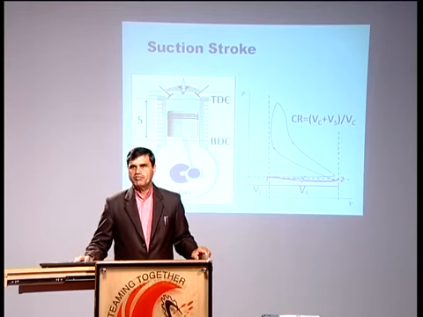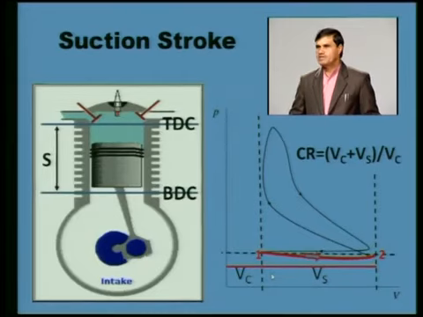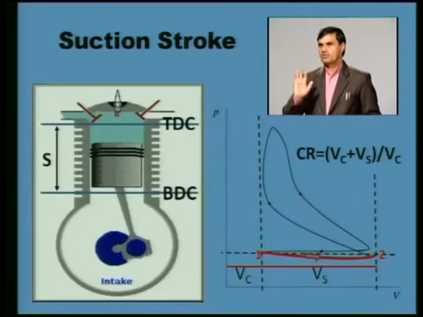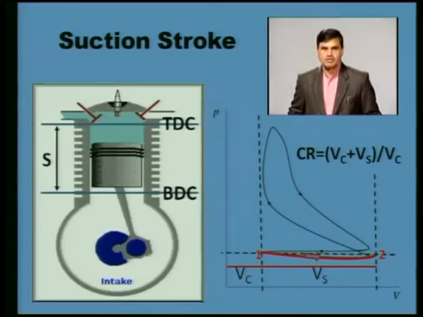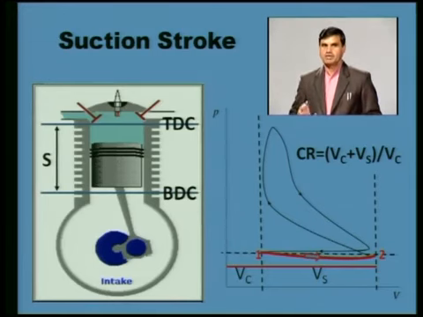So always our requirement is that the suction stroke should take place more or less at atmospheric pressure. Normally it is observed that when the piston comes to BDC during the suction stroke, pressure is around 0.9 times the atmospheric pressure, meaning 10% lower than atmospheric. This is the suction stroke where we have sucked the fresh mixture into the cylinder. Now you can observe that the cylinder has been filled by the fresh mixture, but its pressure is lower than atmospheric. Our requirement is that pressure inside the cylinder should always be atmospheric.